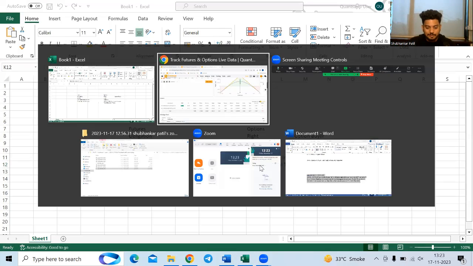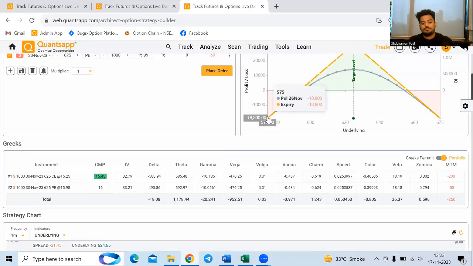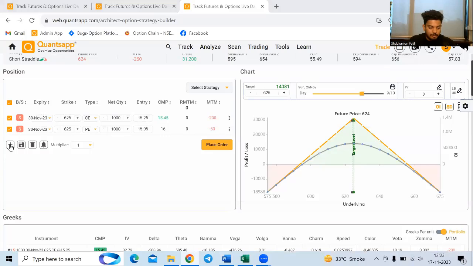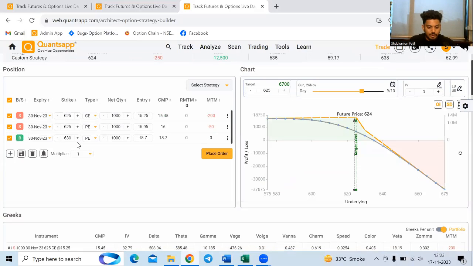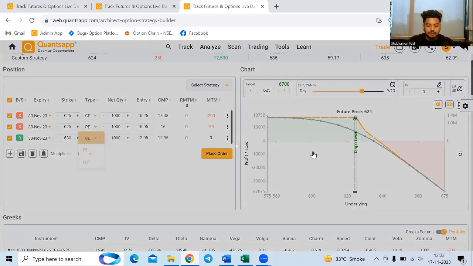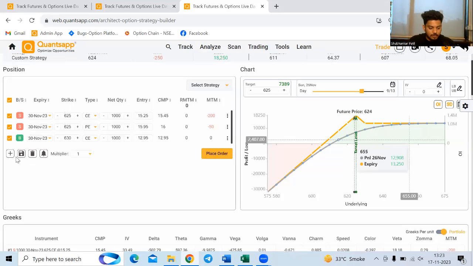So if you just see the structure over here, if the market keeps on falling, still you are making a loss, that too an undefined loss. And if the market keeps on rising, still you are making an undefined loss. So in a scenario like this, what we can do is we can obviously go ahead and hedge that. Okay. So I have bought an OTM call option.